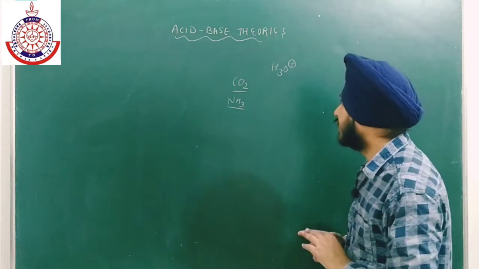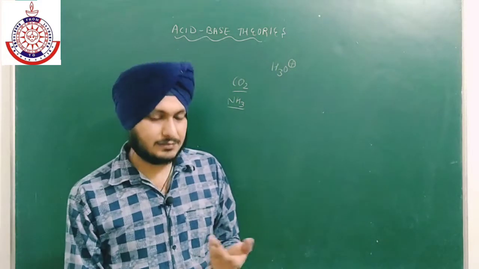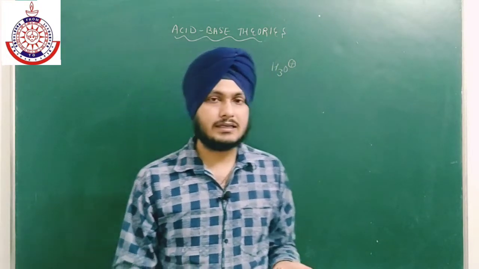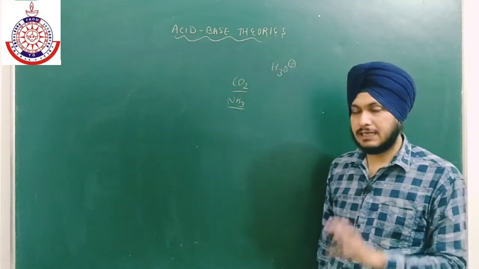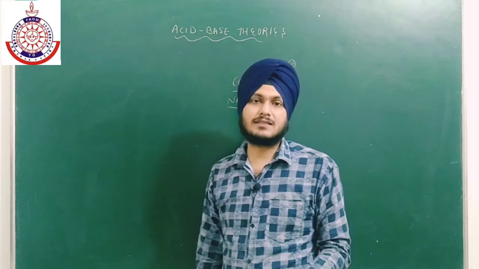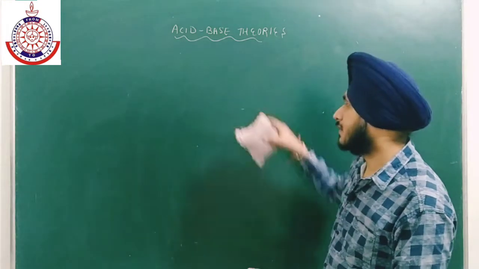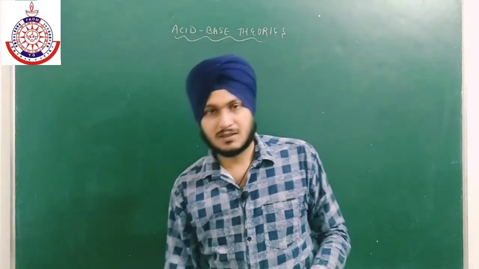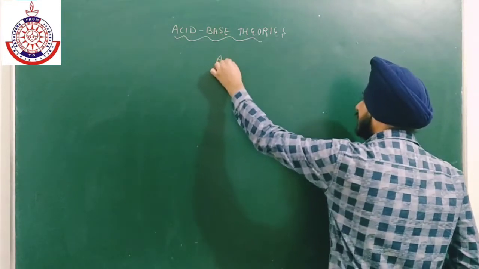Let's move on to the next theory, that is Bronsted-Lowry theory. According to Bronsted-Lowry theory, acids are those which can easily give H positive ion, and there is no condition of aqueous medium. Similarly, bases are those which can easily accept proton. So this theory is very important.